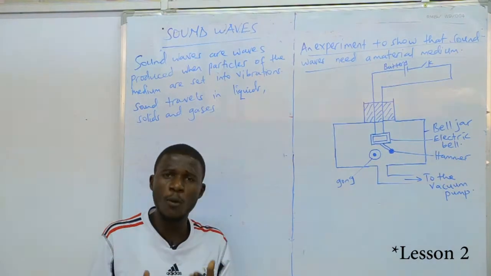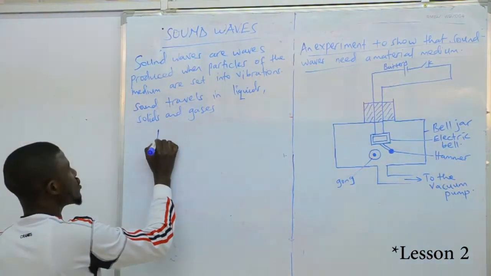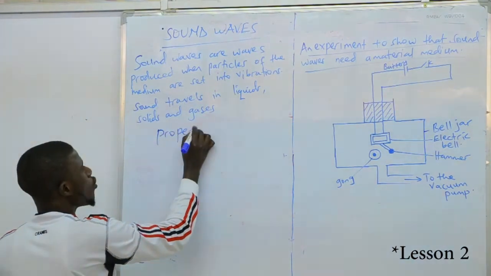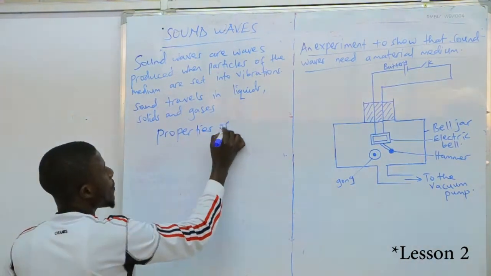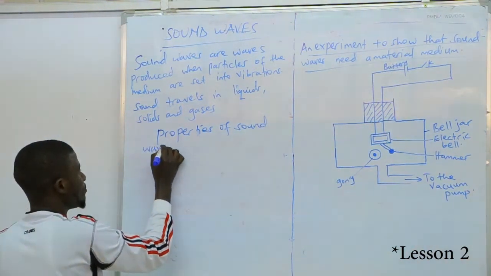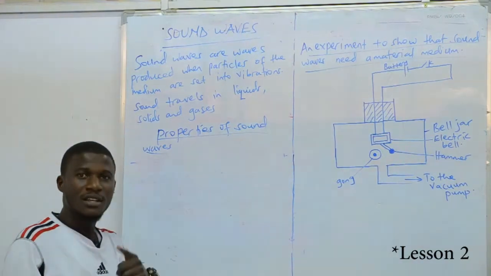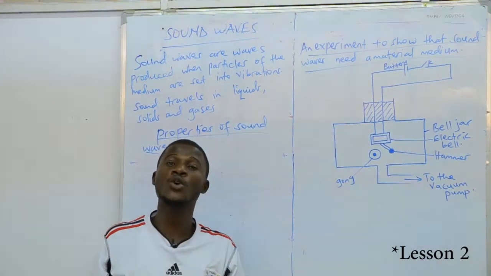So what are the properties of sound waves? Some of the properties of sound waves. Okay? 1. Sound waves are longitudinal in nature.